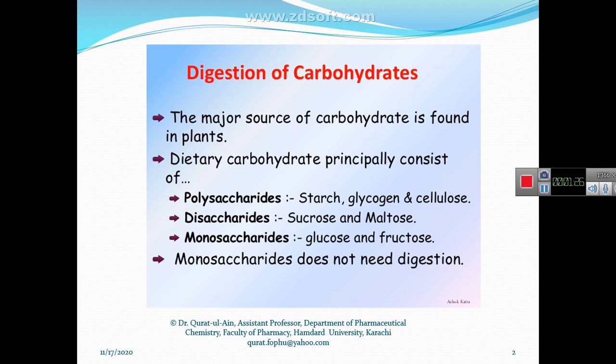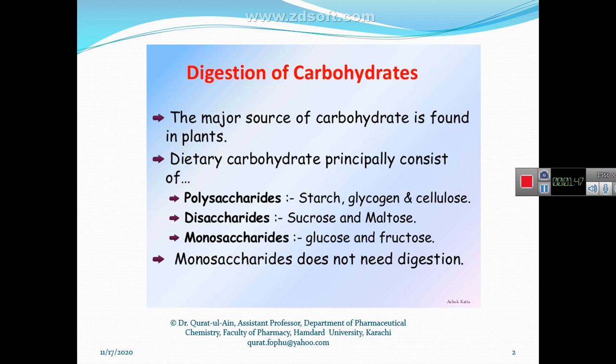but the disaccharide and the polysaccharide can be further hydrolyzed. Polysaccharides are starch, glycogen, cellulose.